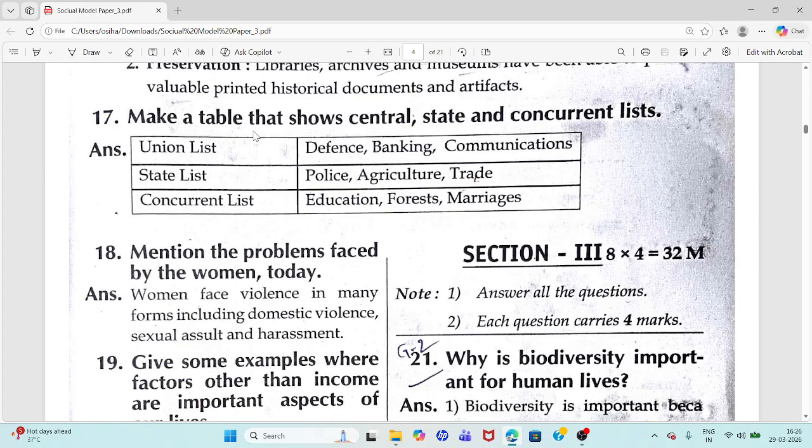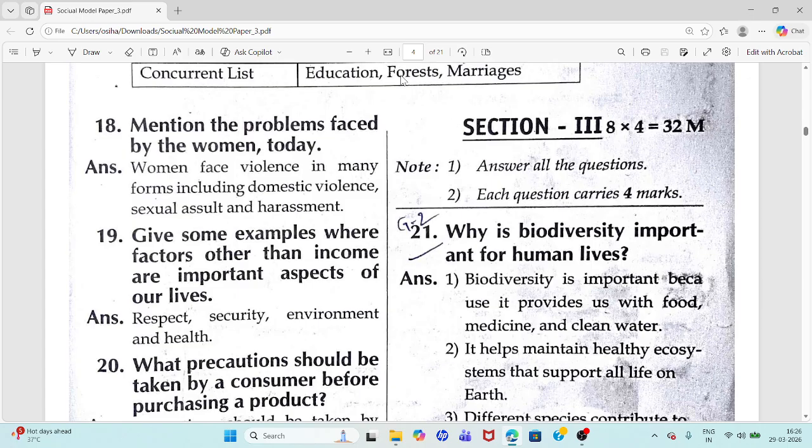17th question. Make a table that shows central, state, and concurrent lists. Union list, state list, concurrent list. Union list: defense, banking, communications. State list: police, agriculture, trade. Concurrent list: education, forest, marriages. These are the examples.